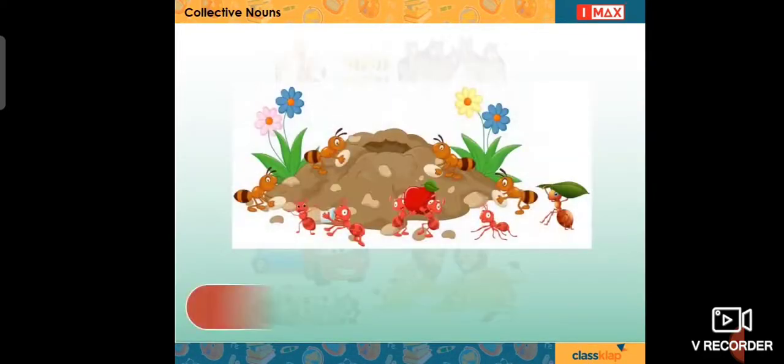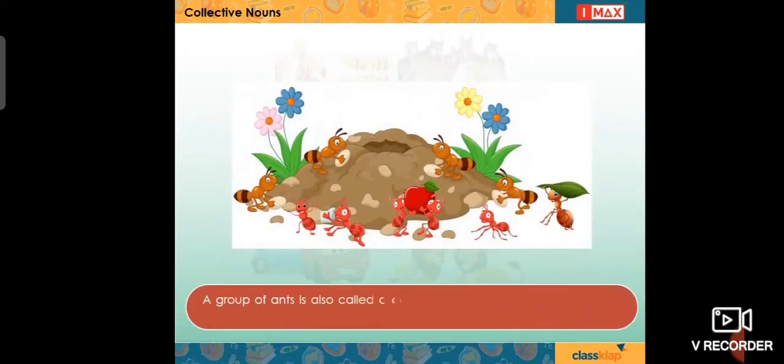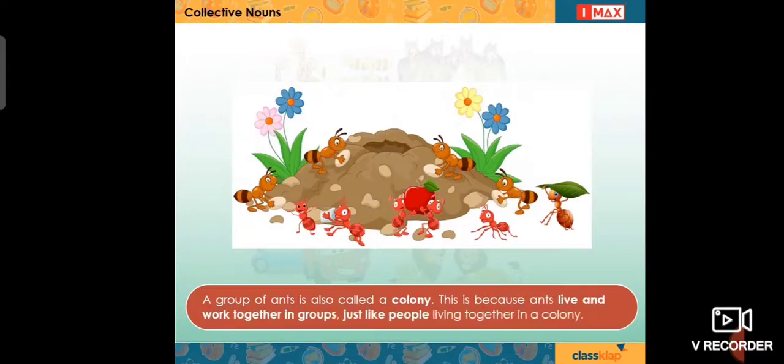A group of ants is also called a colony. This is because ants live and work together in groups, just like people living together in a colony. Hence, a group of ants is also called a colony.